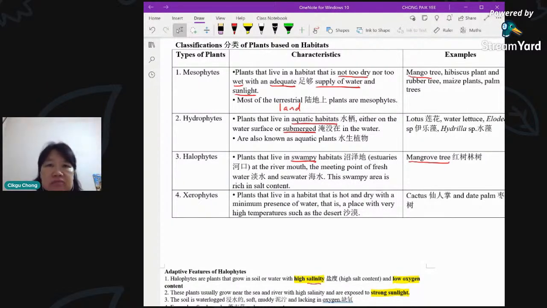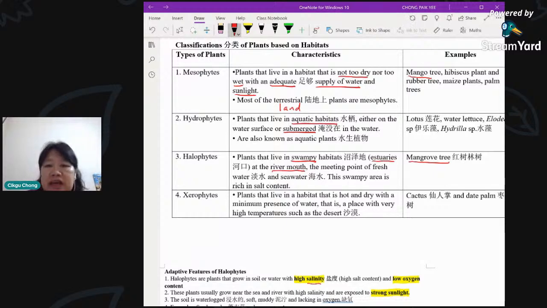So the river, as it comes down to the sea here, of course, deposits a lot of soil, and it becomes very swampy, very soft. The soil is very soft. Because it's very soft and very wet, there is very little oxygen inside the soil. And it has a high salt content. So the river mouth, we call it estuary. It's the place where the river joins the sea. So it's very salty. Of course the sea is also salty, right? It's the meeting point of fresh water and seawater. So it has a very high content of salt.